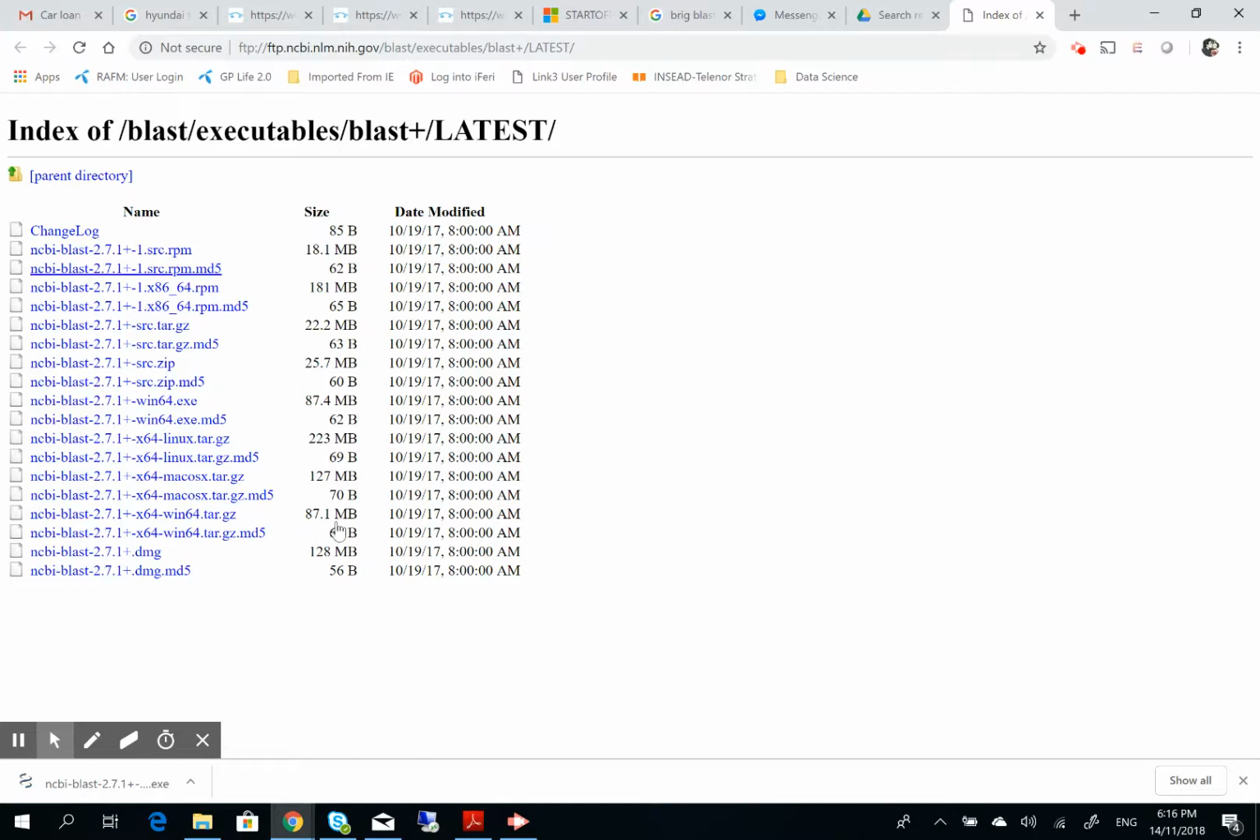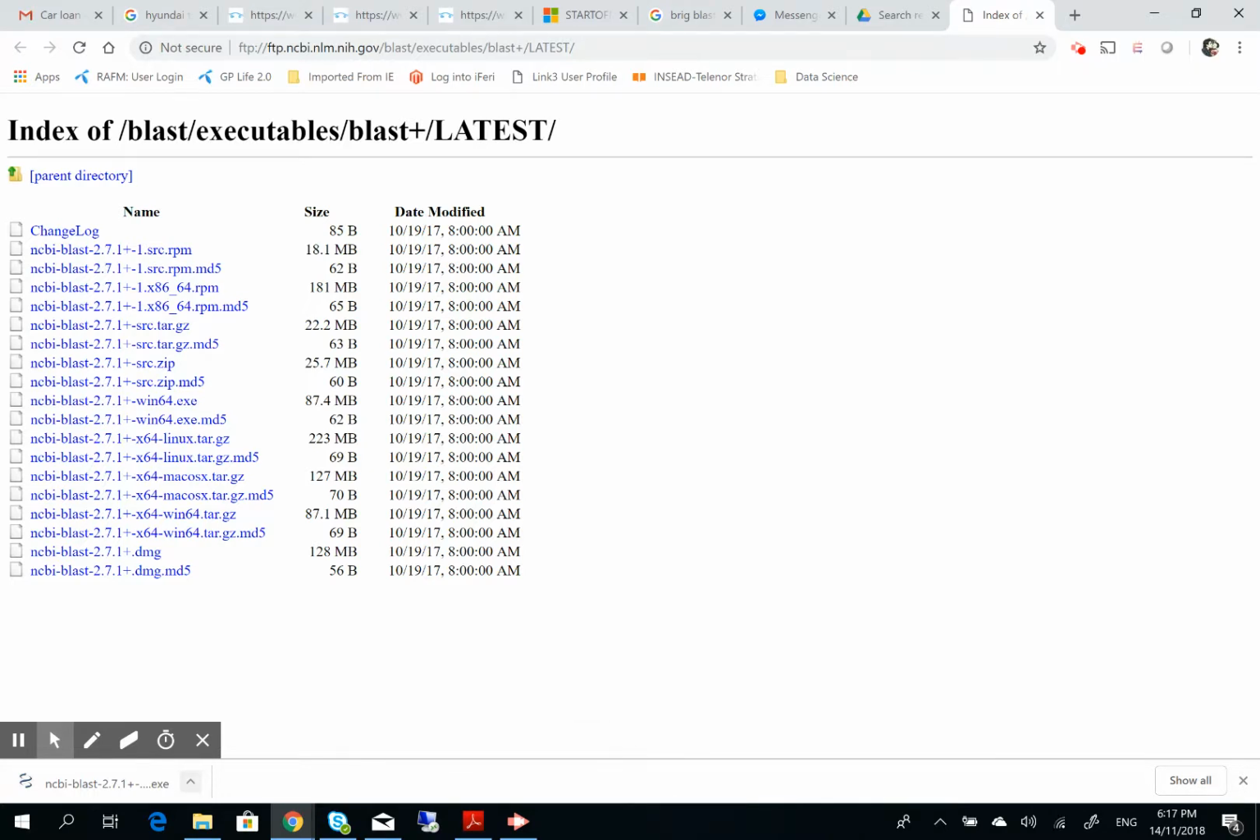Now you see, we need to download all of these. Which one to download? If you are using Windows, it's better to just download the exe file. If you have Linux, you download one of these, and of course, 64-bit versus 32-bit. There is always these things. My system is a Windows 64-bit, so I clicked here, and this one got downloaded. It's like 87.4 MB.